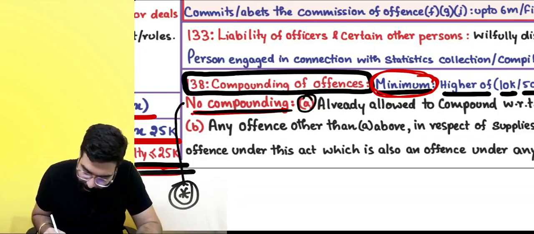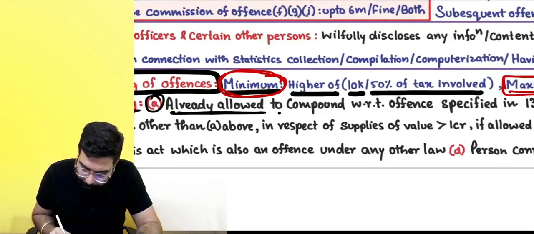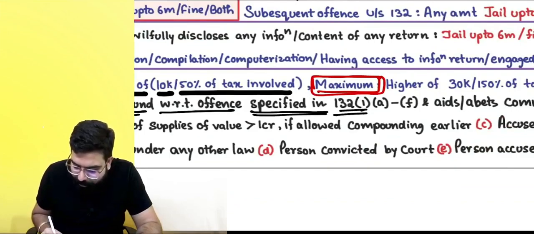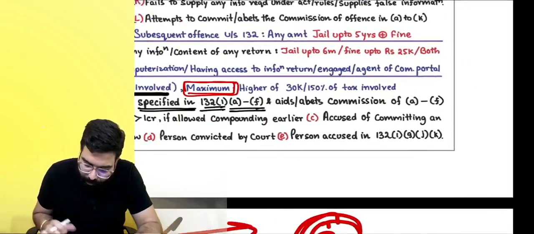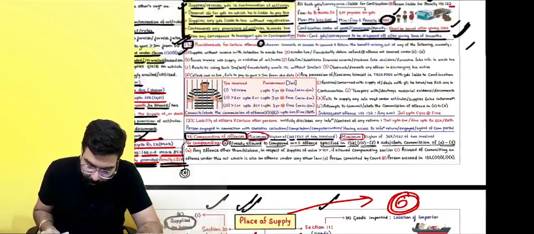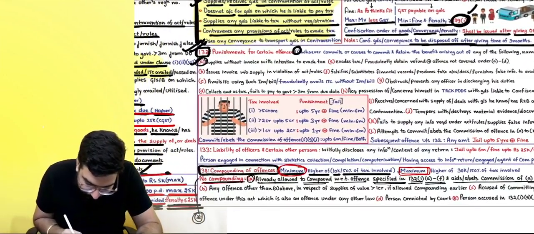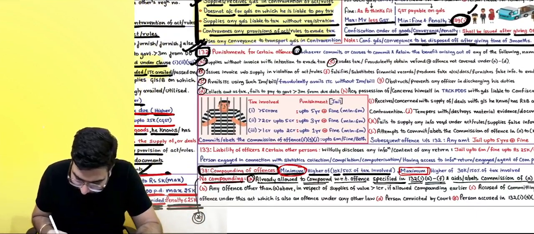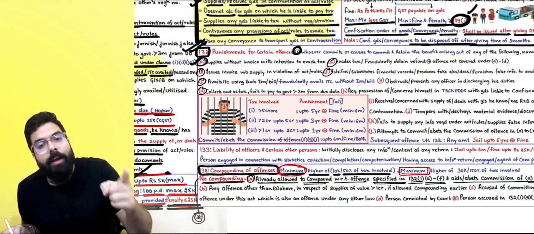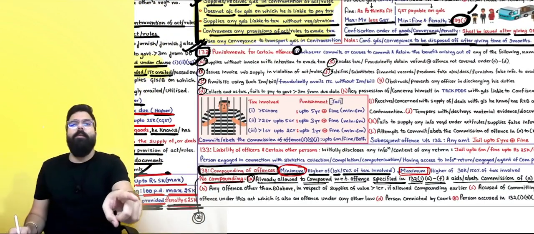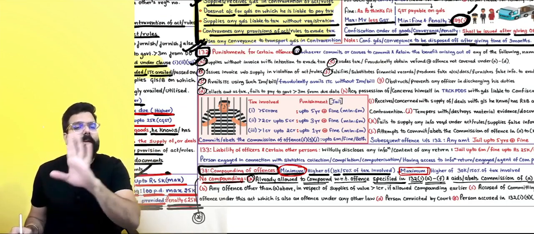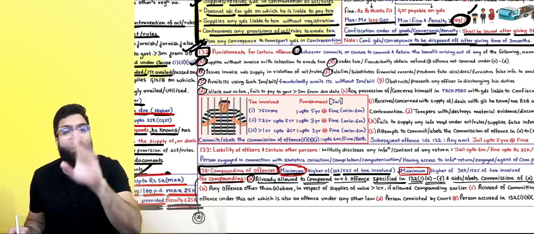No compounding, if already allowed to compound with respect to offense specified in 132(1) A to F and aids or abets A to F. Everyone listen to me very carefully. A, B, C, D, E, F. If you have committed A to F offenses and you are already allowed compounding once, second time compounding will not happen, get lost. One time compounding done, second time compounding not done, for A to F offense.